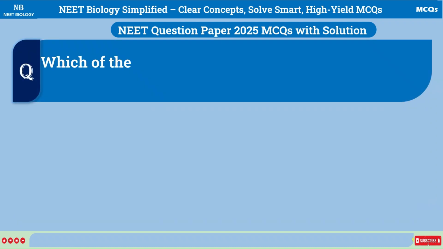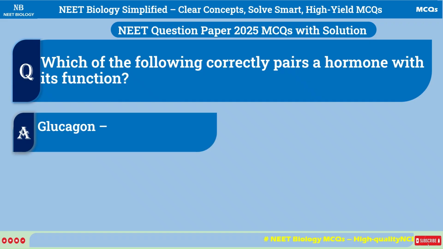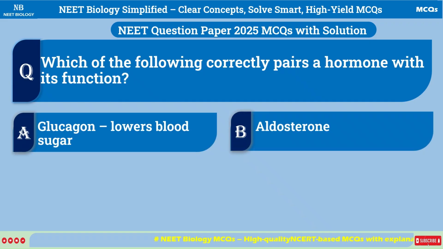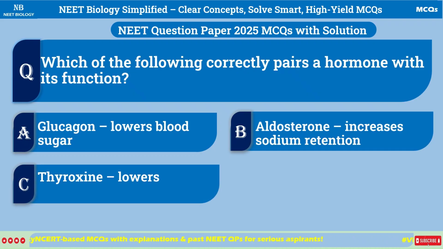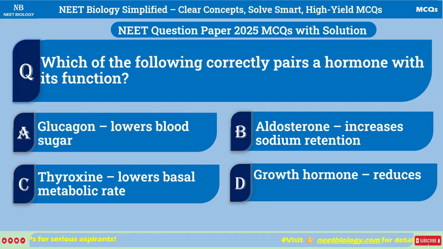Which of the following correctly pairs a hormone with its function? A. Glucagon lowers blood sugar. B. Aldosterone increases sodium retention. C. Thyroxine lowers basal metabolic rate. D. Growth hormone reduces protein synthesis.